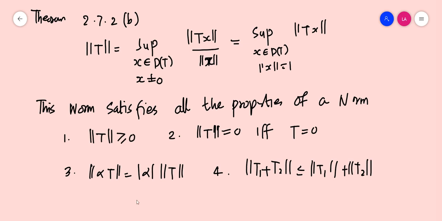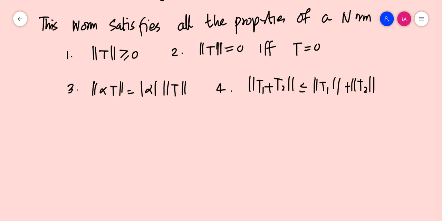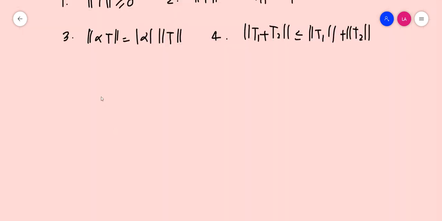We have established all these properties. So, if T is an element in B of XY, if you define a norm like this in B of XY, B of XY is also a vector space. So on a vector space, if you define a norm, it satisfies all these properties. From that, we can conclude that B of XY using this norm forms a normed space. So we can quote that as a theorem.